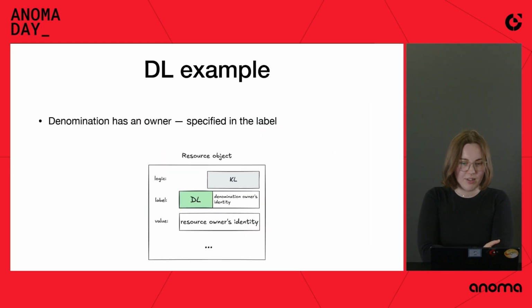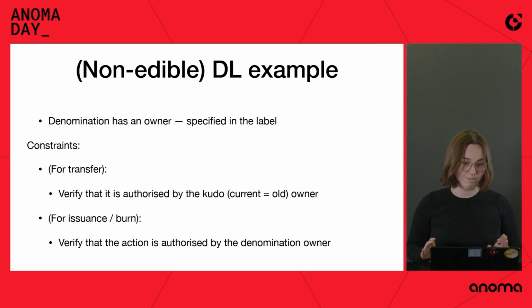So I told you about denomination logics. Here's an example that we're going to use later. In this example, we have an owner of denomination. So the denomination owner would be specified in the label, extra information. And so we have the owner's identity in the label and the resource owner's identity in the value, just like before. And the constraints specified by denomination logic are like this.